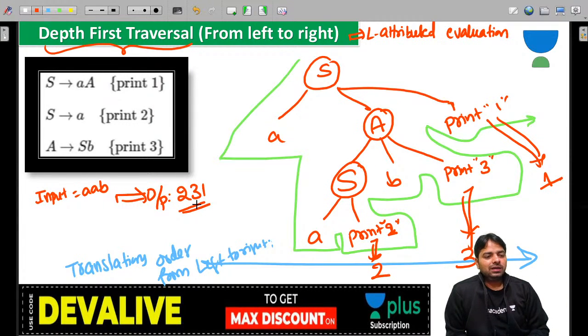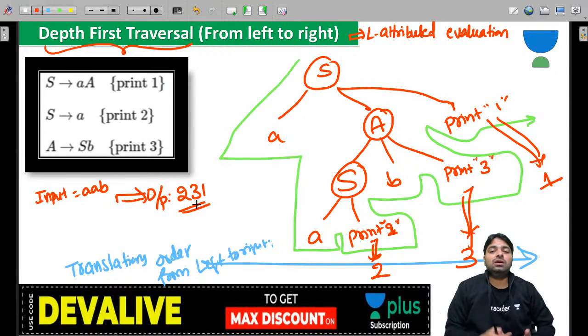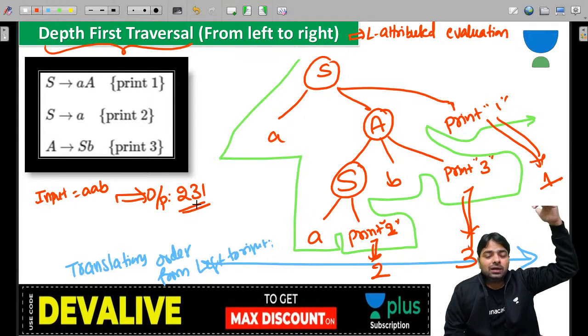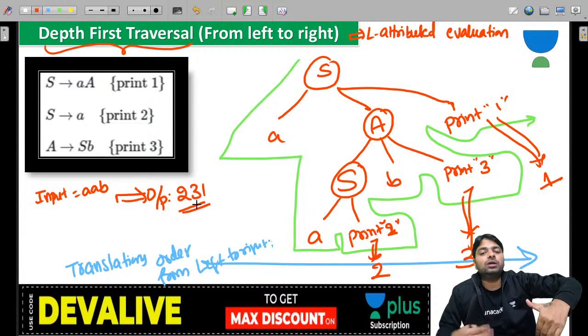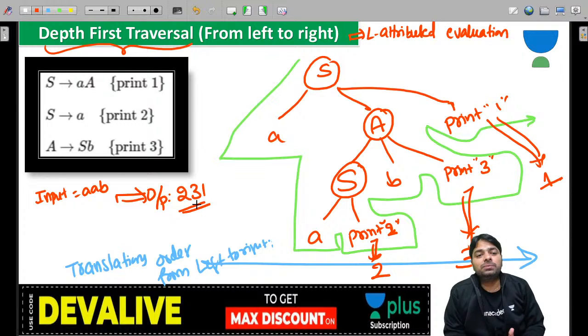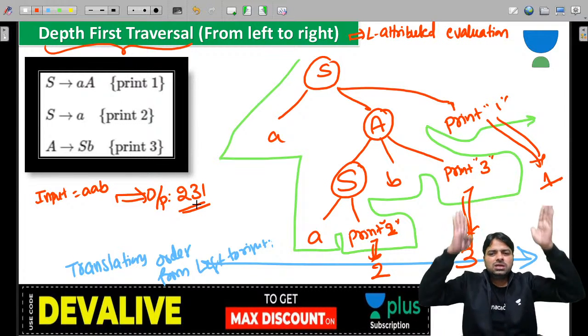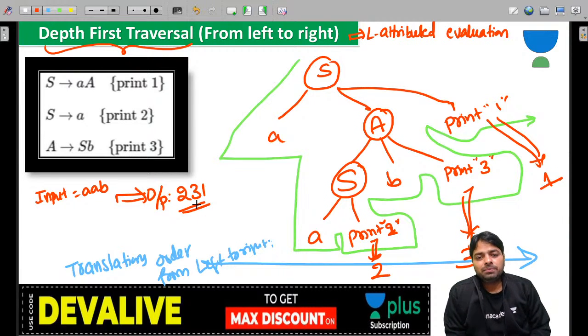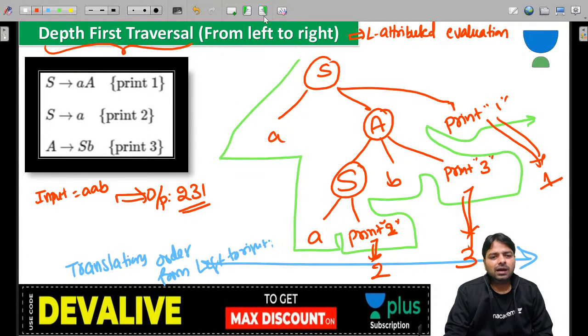Everybody, come on, this is gonna be easy. In the previous 2 techniques you are computing the attribute value at the root, so you need to be going top to down and bottom to up. So this is going to be very difficult in the previous one because of attributes. Now there are no attributes, just bring all the translations down and look left to right, but don't cross the lines. And 2 3 1.